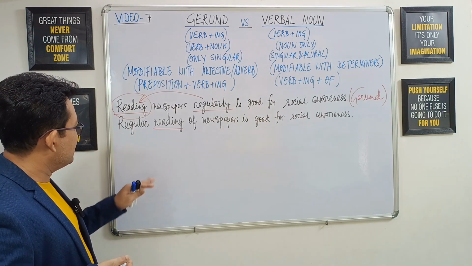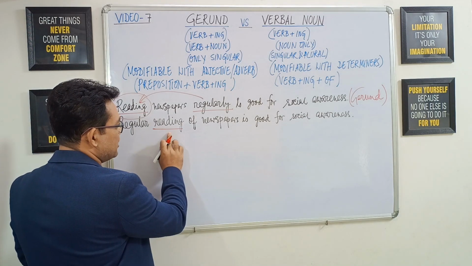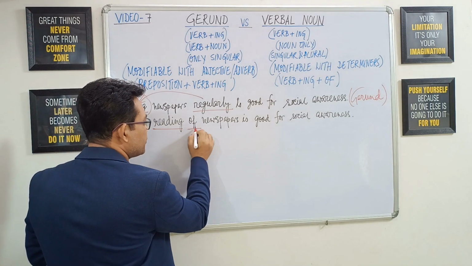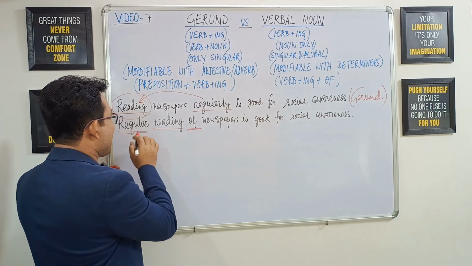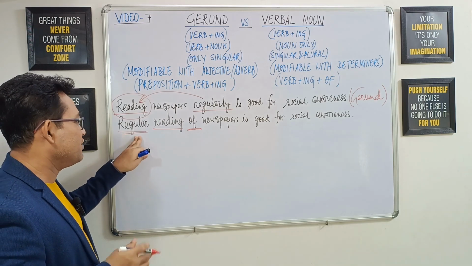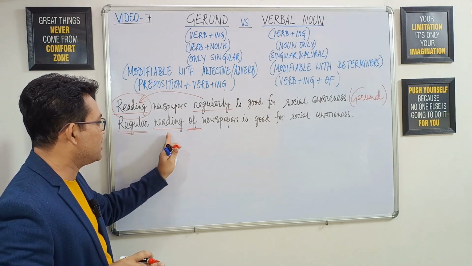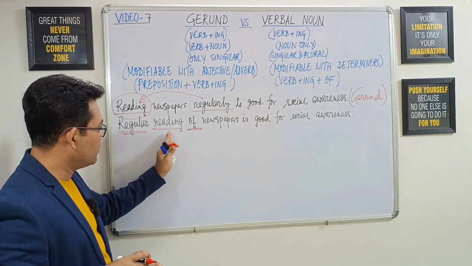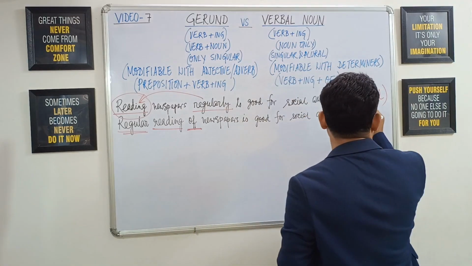Then look at the second sentence, regular reading of newspapers. So we have the verb plus ing pattern, after which we are getting the preposition of, and then we are getting an adjective regular as well. So a noun can be modified with an adjective, that's fine, but more than that, we are having the preposition of after that verb plus ing pattern. So the second reading is an example of verbal noun.